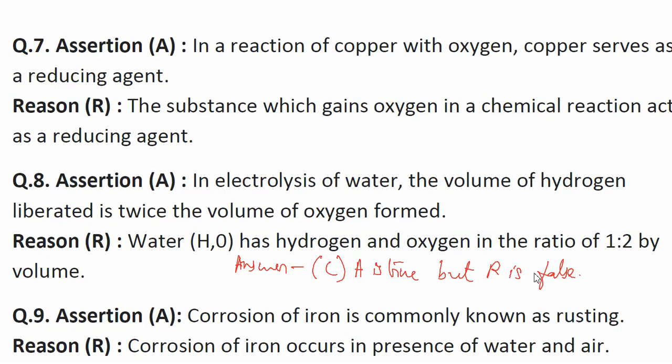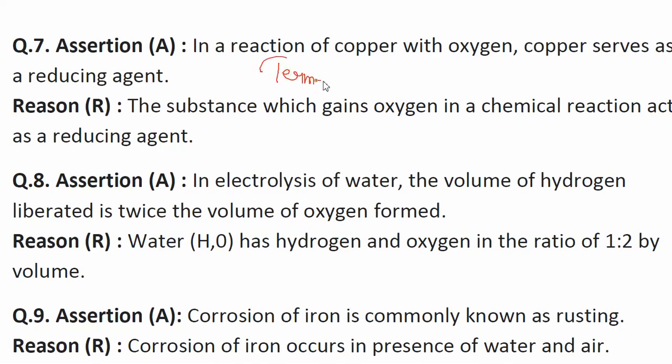Okay, so these are some types of assertion and reasoning questions which I have discussed with you. This type of questions can be seen in your paper also. So go through this video and try to find more questions of this type from the net also, and try to solve them by yourself. These are one of the most important types of questions which can be seen in your term 1 examination. In your term 1 examination, these types of questions from each chapter will be coming, and I will try to discuss this type of questions from each chapter. This is for chapter number 1.